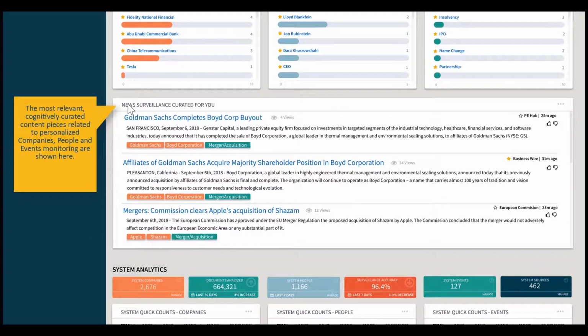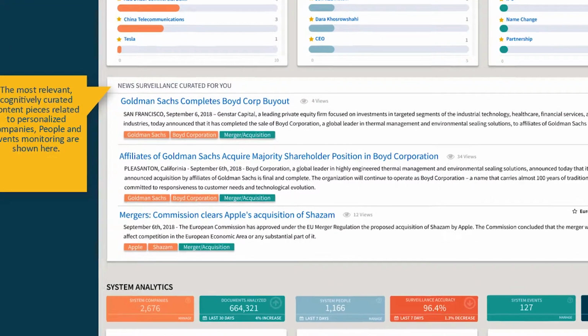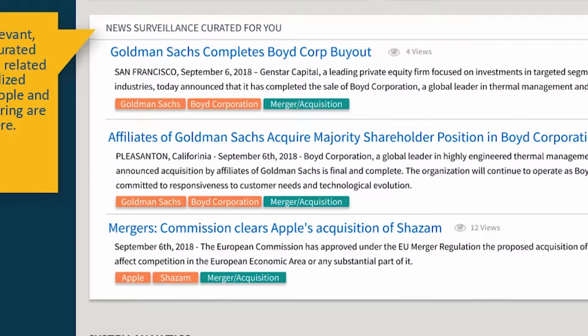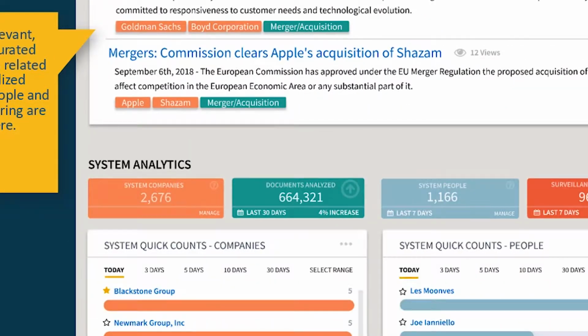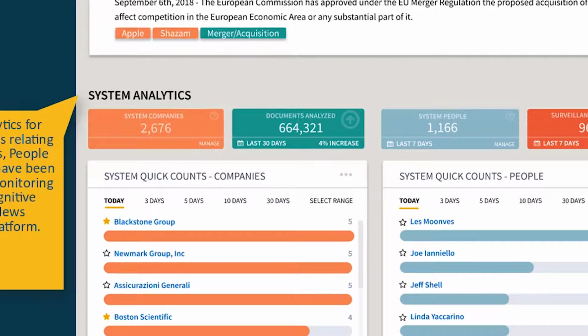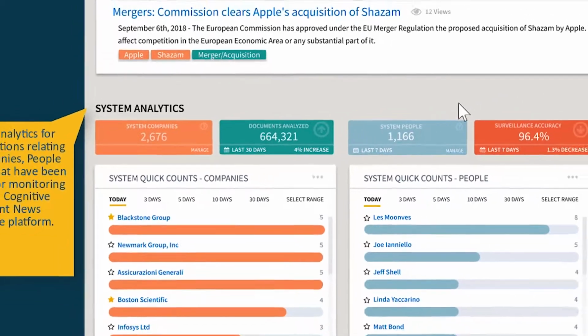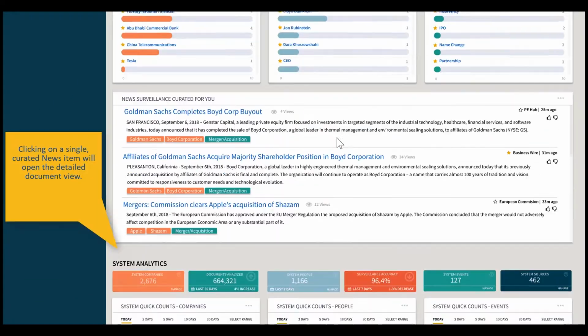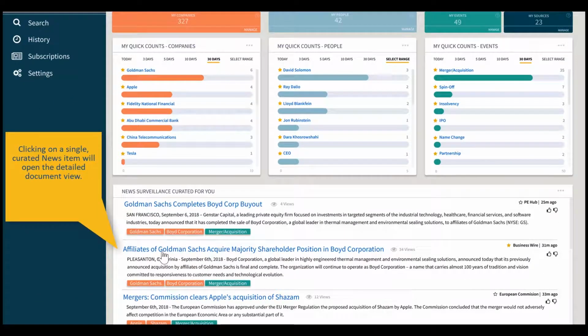Scrolling down the dashboard, we have a section called News Surveillance Curated for You. This section is going to pull relevant articles or content pieces of the companies, people, and events that I care about. Scrolling down, we can see system analytics, so we can see an overall system count of all the companies, people, and events that are available. There's also some documents analyzed statistics as well as surveillance accuracy.